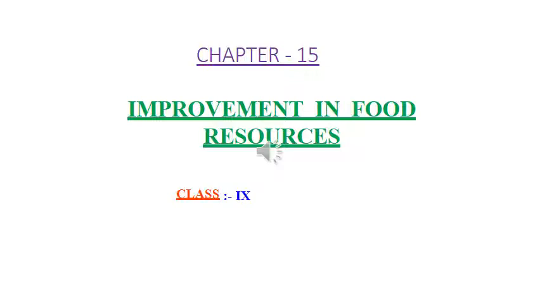Now, in today's class, we'll be starting with crop protection management, and that's the third main topic. Just recollect your first class. In that, we have studied about crop variety improvement, crop production management, and now crop protection management. We are going to learn how to protect our crop in this class.